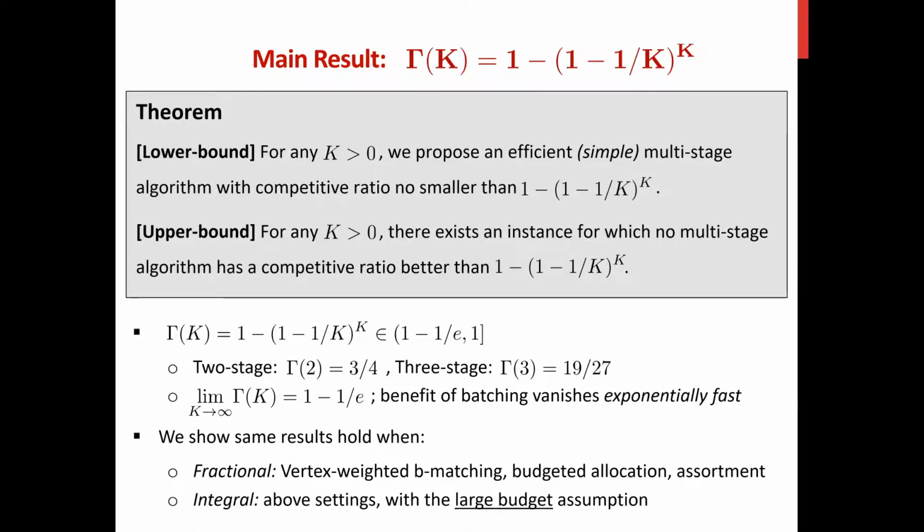We also show that the same results hold for vertex-weighted b-matching, budget allocation, and assortment if we consider a fractional solution. If we restrict to integral solutions, the same results hold under the large budget assumption.